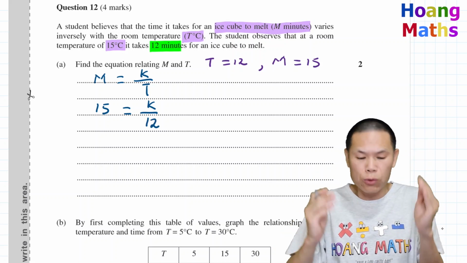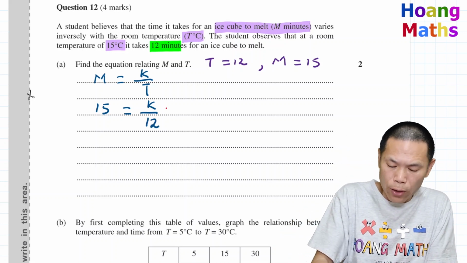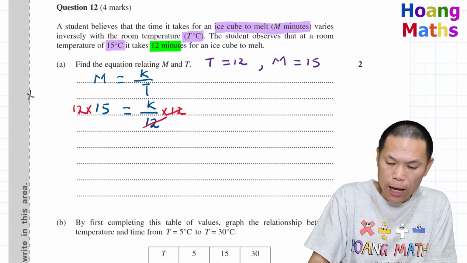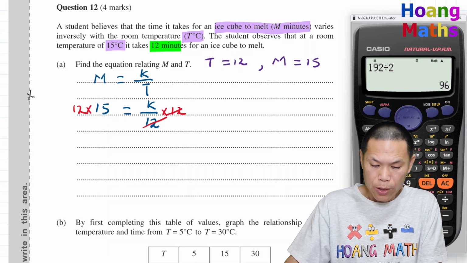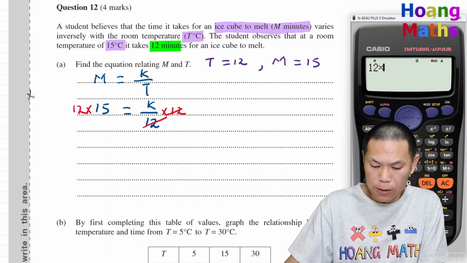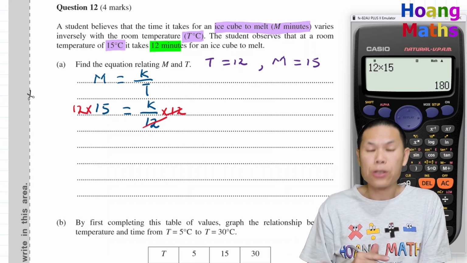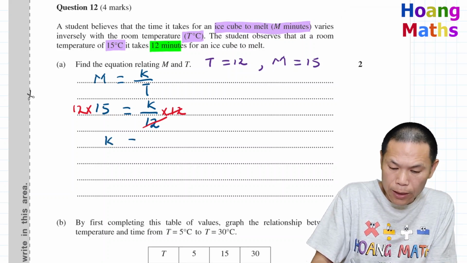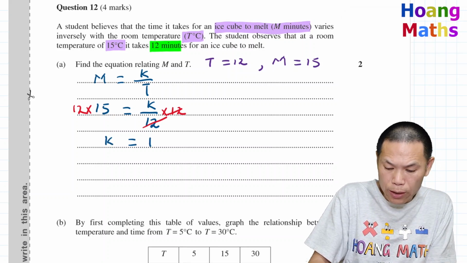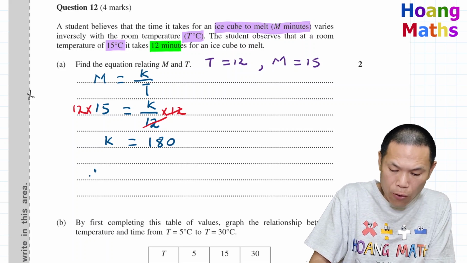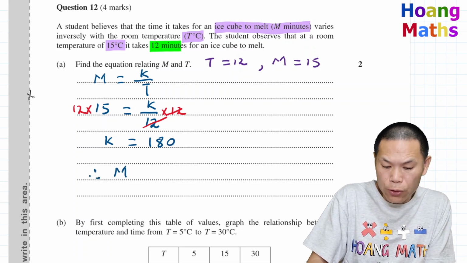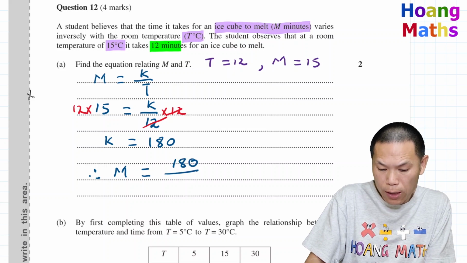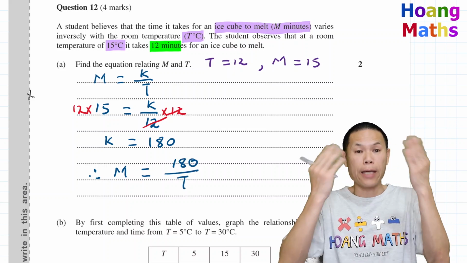If I times 15 on both sides to solve for K, they cancel out. So 12 times 15 is 180. So K is 180. Therefore, the general rule is M equals 180 over T.